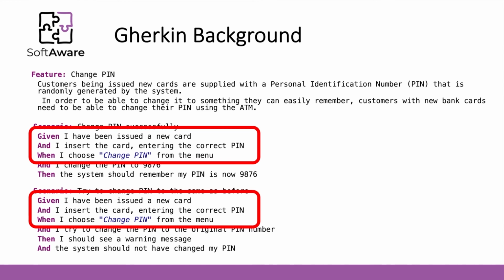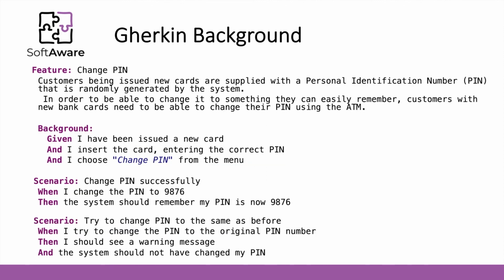When we have this kind of situation, we use the background keyword to promote the reuse of the steps that are duplicated. So in this case, I will still have 2 distinct scenarios. Each scenario will have its own specific steps, and all that is common to both scenarios is available in the background.